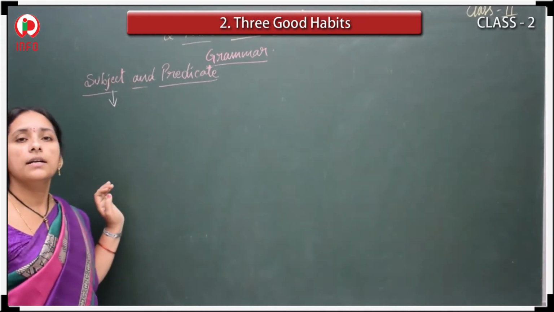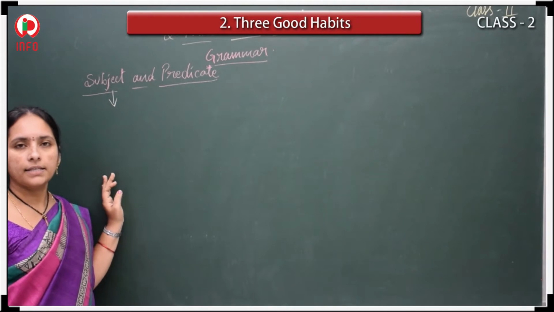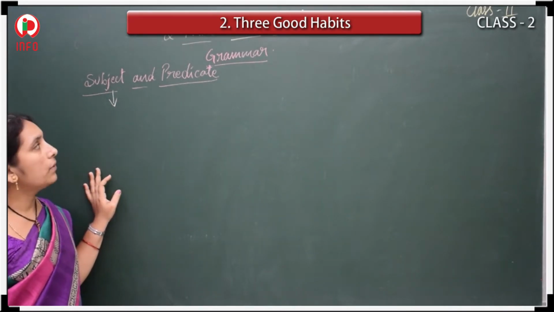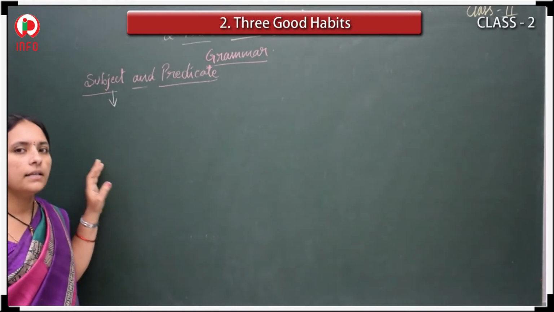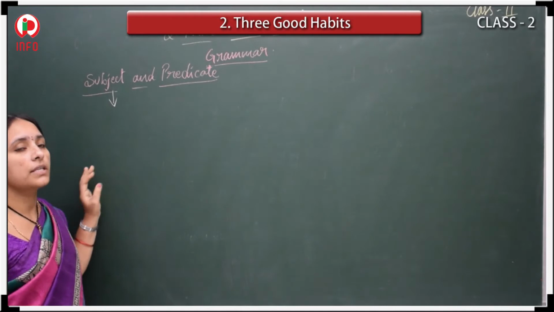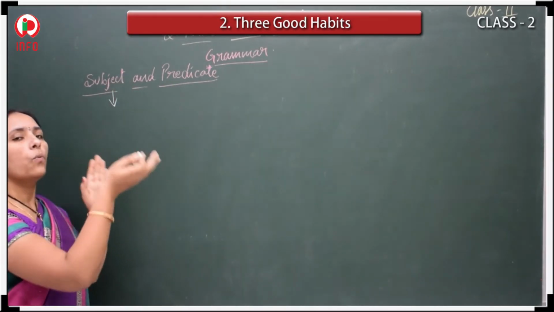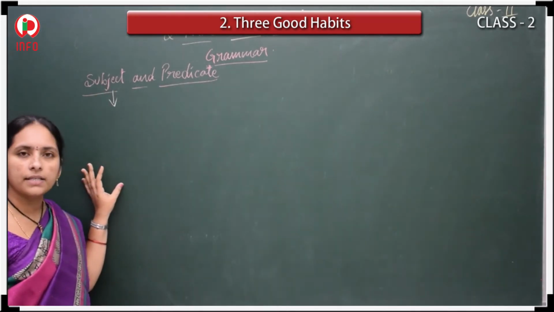In a complete sentence, who did it or what is it, that at the starting of the sentence is called subject. And the remaining is what this person did.